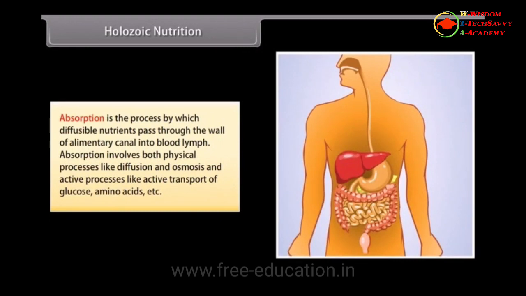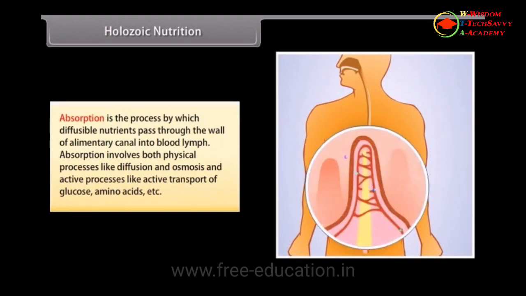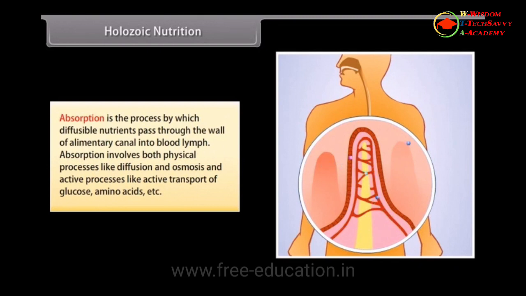Absorption is the process by which diffusible nutrients pass through the wall of the alimentary canal into blood and lymph.